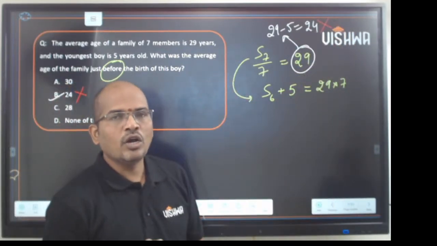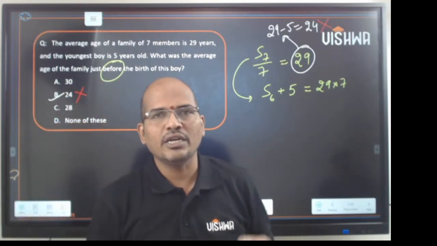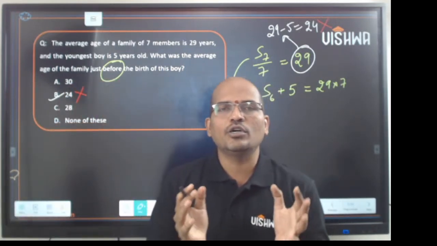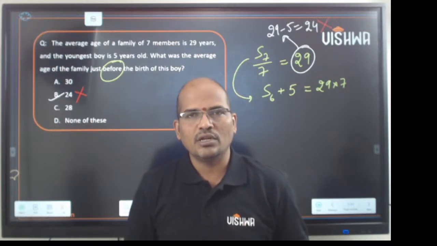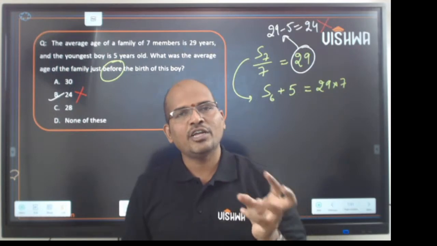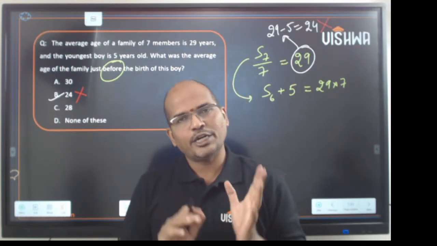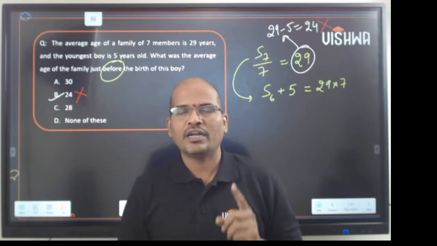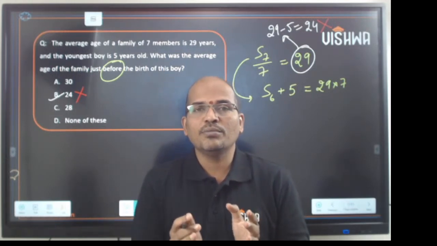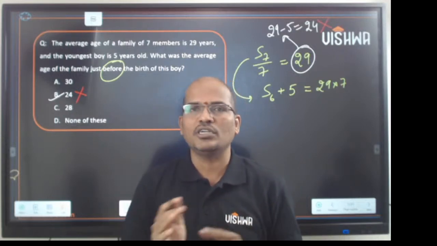I told you a minute ago in the previous story that in a group of numbers, if each term in the group is modified by a constant, if it is decreased or increased by a constant, then the average also gets modified by the same constant, isn't it? Yes, it gets modified, but we have a condition. The condition is the number of terms pre-modification and post-modification should not change.